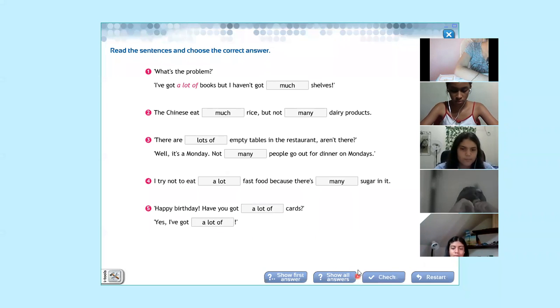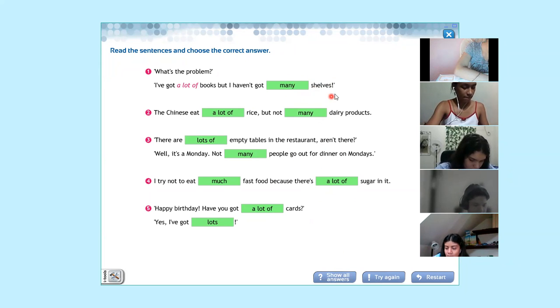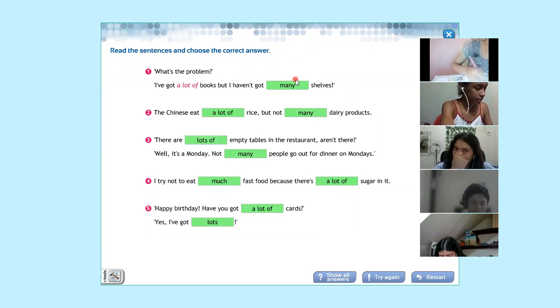Okay, pay attention to the corrections. The red ones are the incorrect ones. Pay attention to the correct answers. Okay, remember, shelves are countables. You can count the shelves, and you are going to use many. Make the correction. Correct the errors in your book.